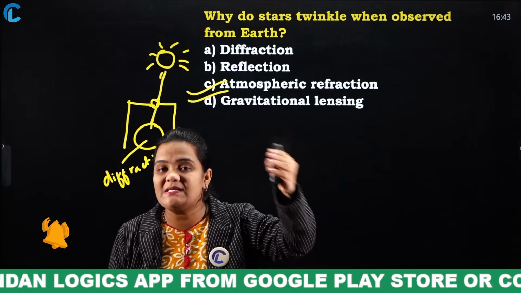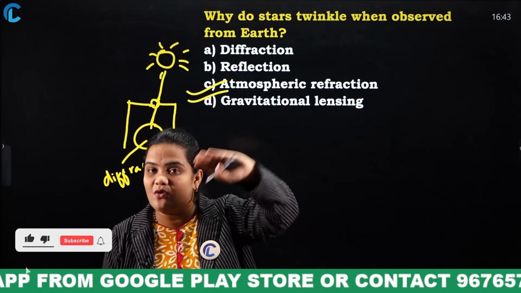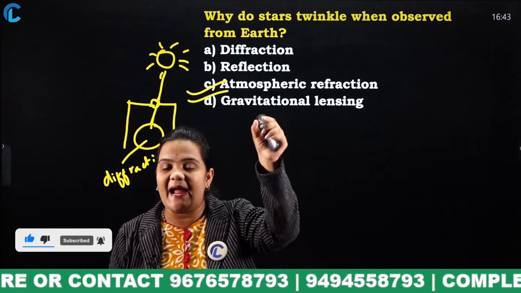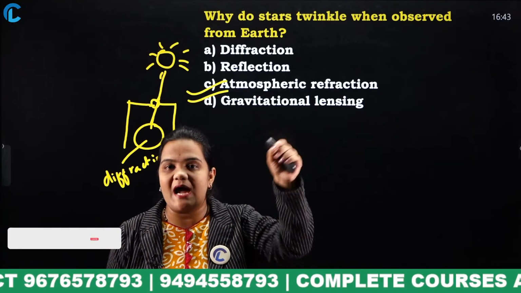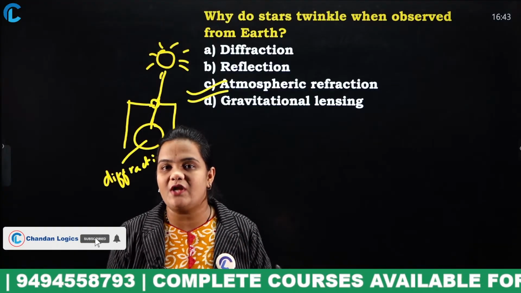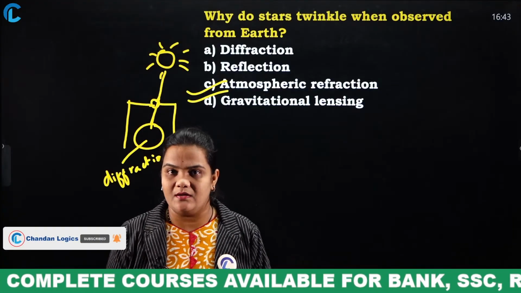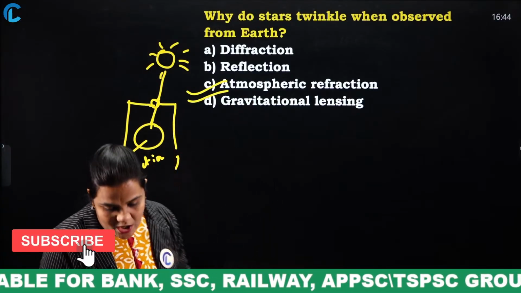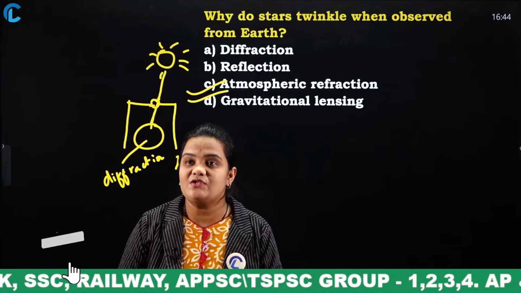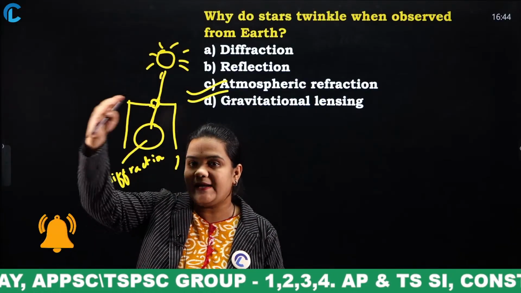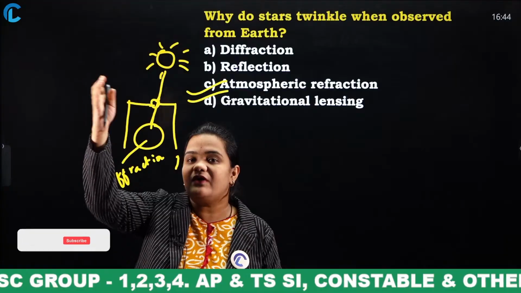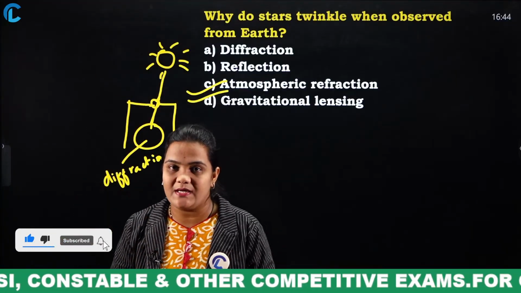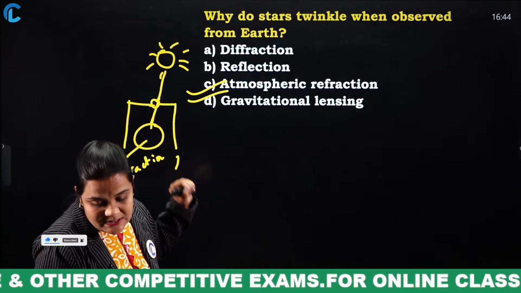As we are looking through layers of atmosphere, the light will bend, so that stars will twinkle. This is the perfect phenomenon for why stars twinkle. So what is the answer? Atmospheric refraction. Clear, all of you? As we see the stars through layers of atmosphere, the light from the stars will bend, so we can say that the stars twinkle. That is the phenomenon behind stars twinkling.